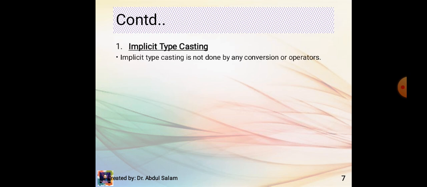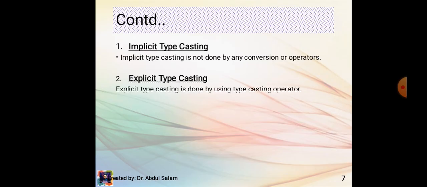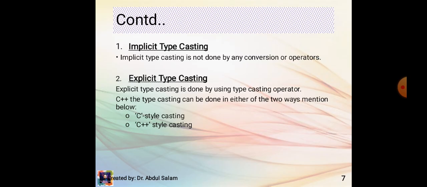What is implicit typecasting? Implicit typecasting is not done by any conversion or operators, and explicit typecasting is done by using typecasting operators. In C++, the typecasting can be done in either of two ways mentioned below: C style casting or C++ style casting.